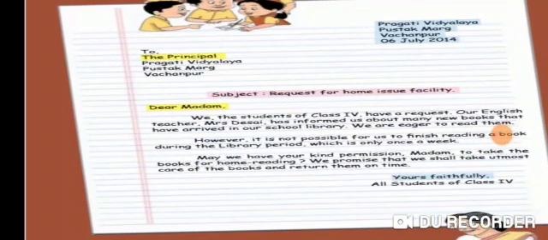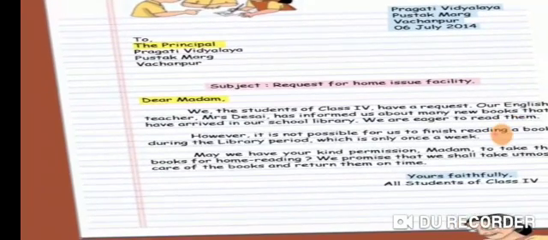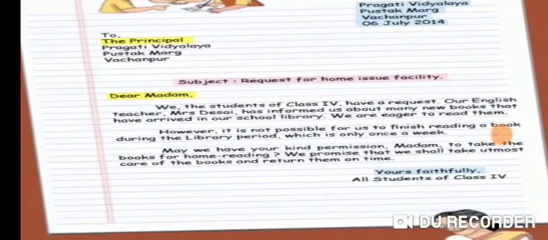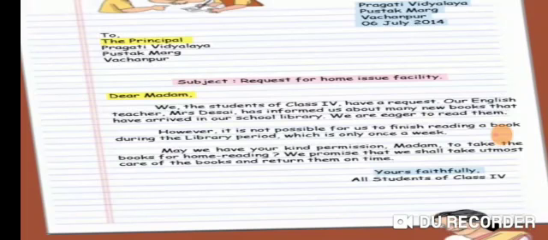Now the subject of the letter, that is why the letter has been written. It is a request for the home issue facility of the books so that the students could take the books home along with them. It started with, Dear Madam, we, the students of class 4, have a request. Our English teacher, Mrs. Desai, has informed us about many books that have arrived in our school library.